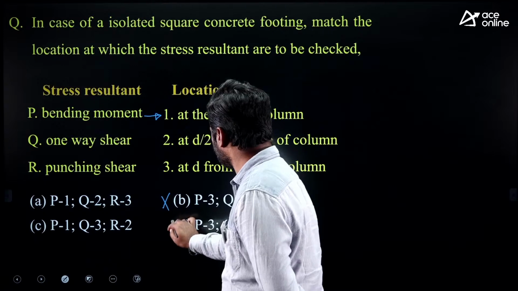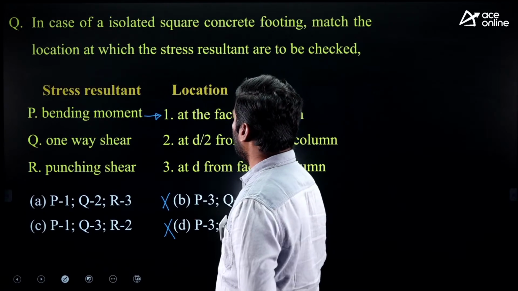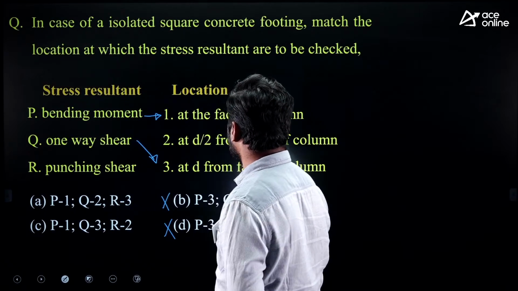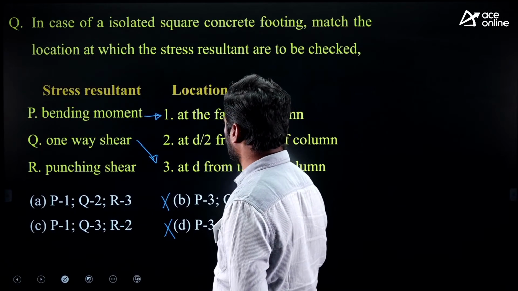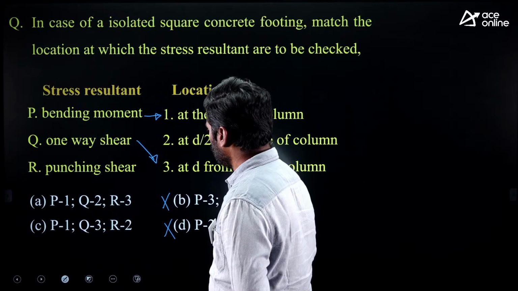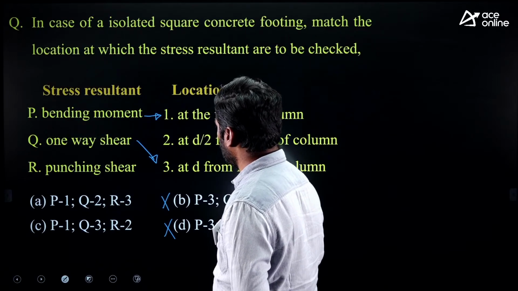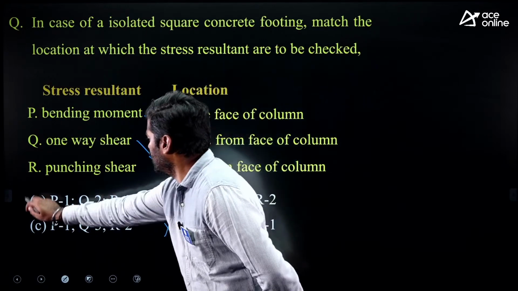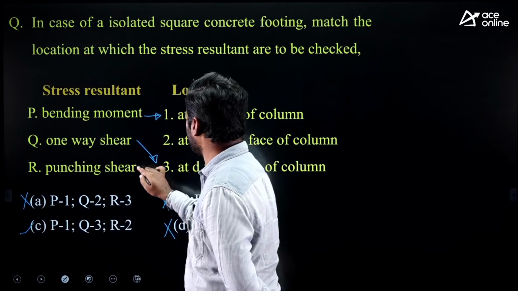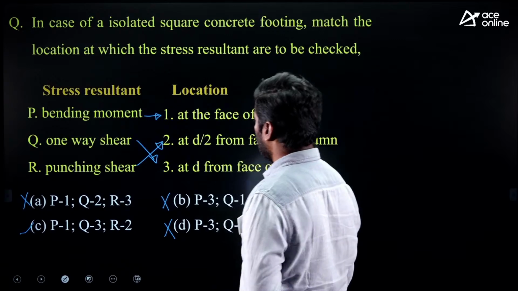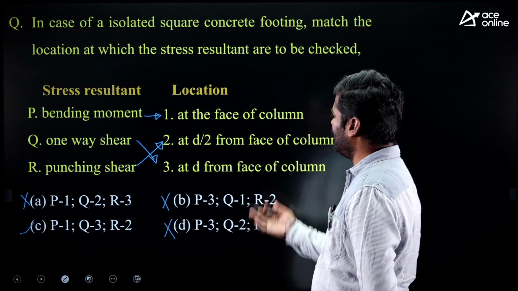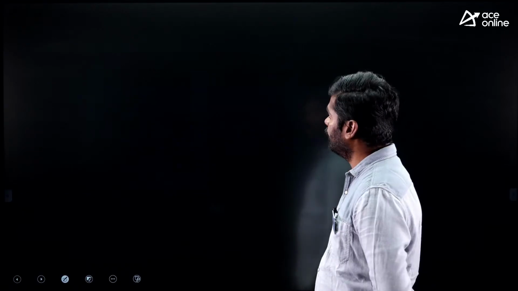So option B is wrong, option D is wrong. One-way shear. For one-way shear, critical section lies at a distance d from the face of the column. Q3. Q3 means A is wrong. Right. For punching shear, critical section lies at a distance d by 2, where d is the effective depth of footing.